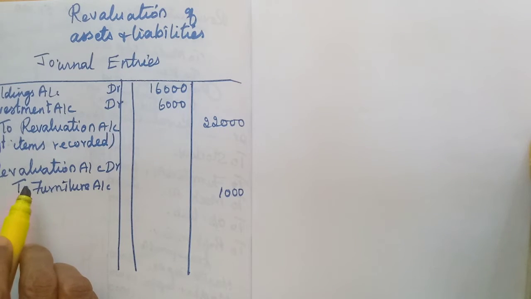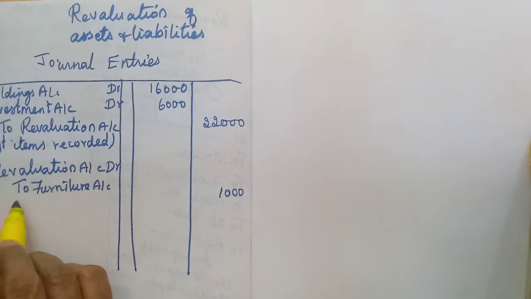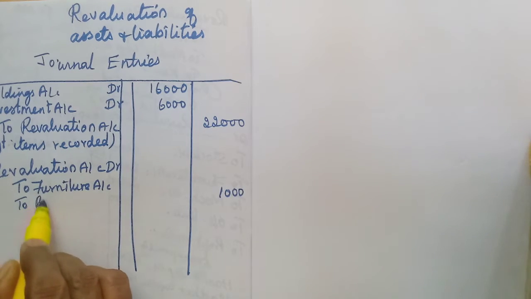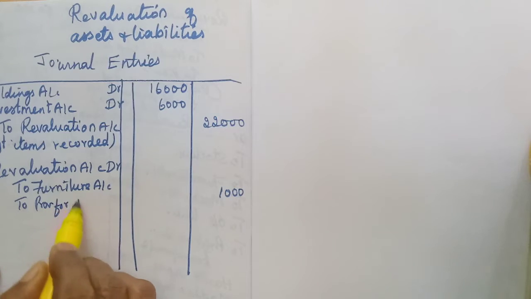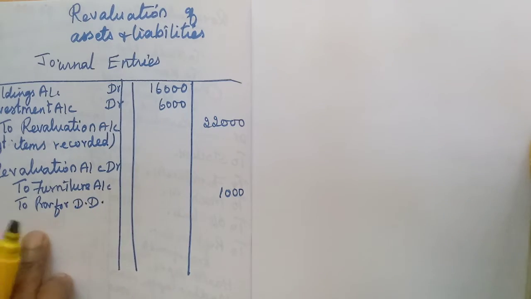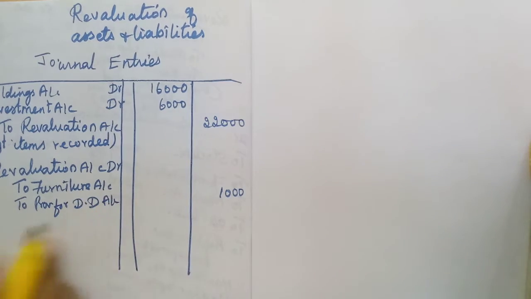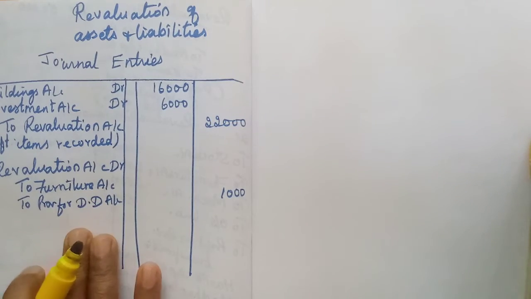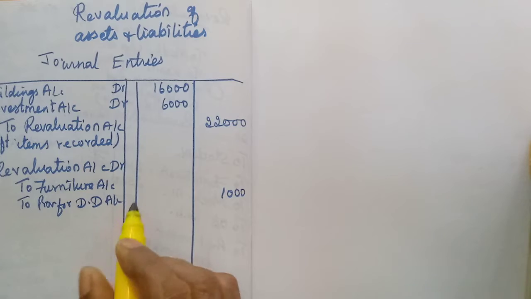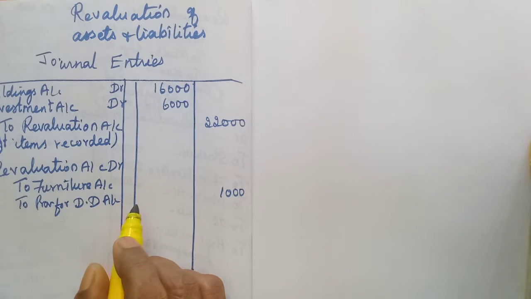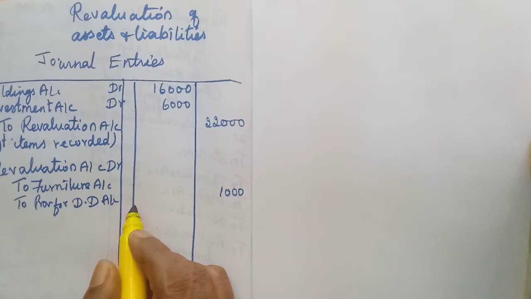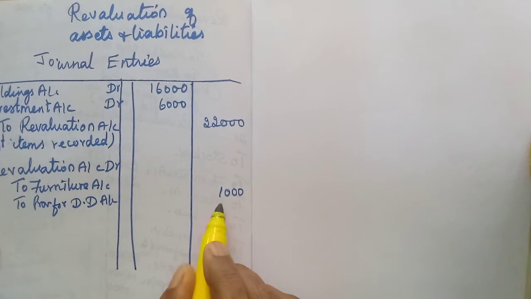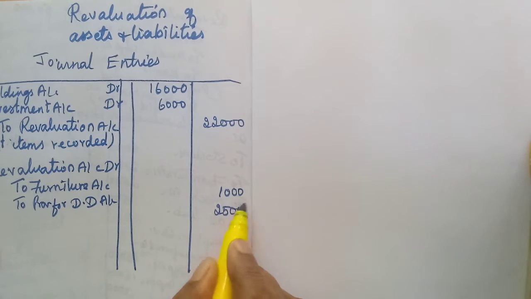Then next item, provision for doubtful debts. Here I am writing only the short form, but you have to write fully, since you will have a large space. That one increased to 5,500. So how much amount is increasing? From 3,000, 2,500 is increasing. That amount we have to write.